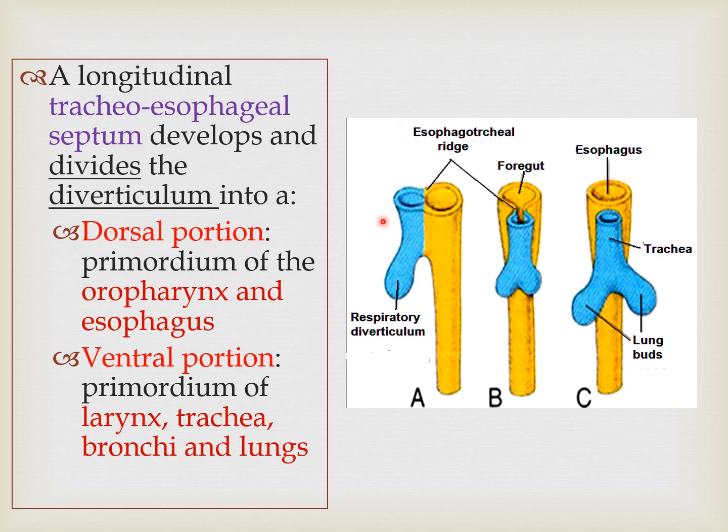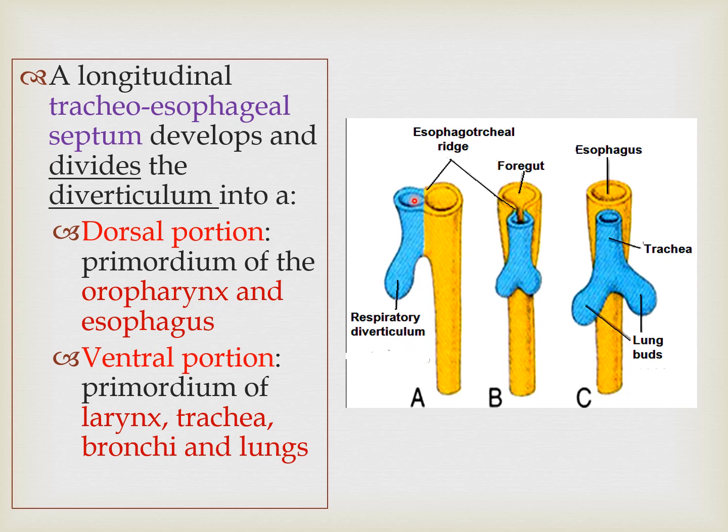So what happened, as this is a diagram or the enlarged view of only that small portion which we have discussed, that this is the foregut, and if we can see, this is its ventral portion and this is its dorsal portion. This is a lateral view of the embryo. So we can see that on the ventral wall of the foregut, a projection or outgrowth of the tissue is coming down, which is mainly mesoderm and endoderm, and that is known as the respiratory diverticulum.